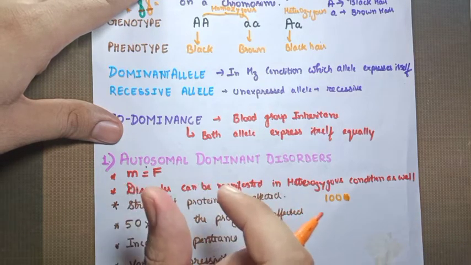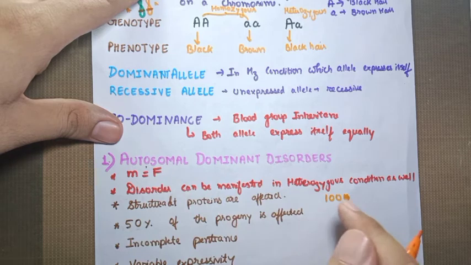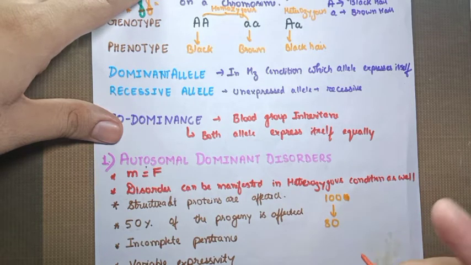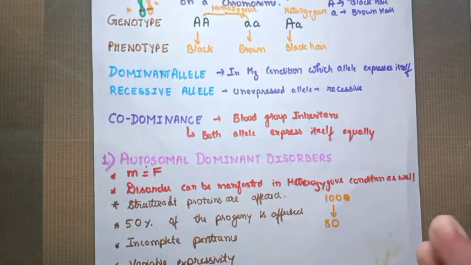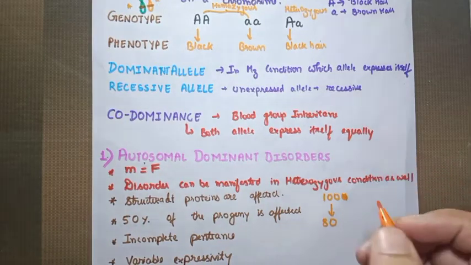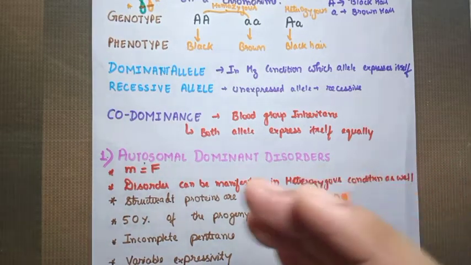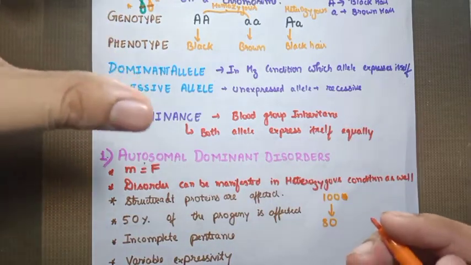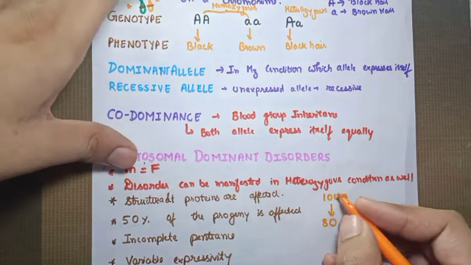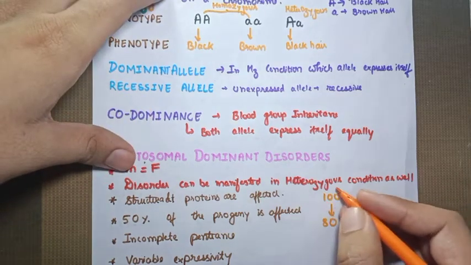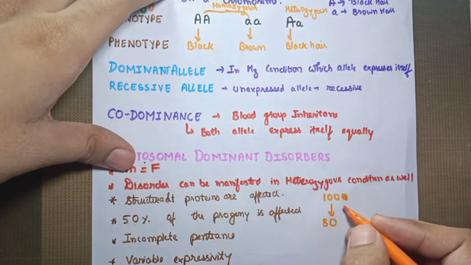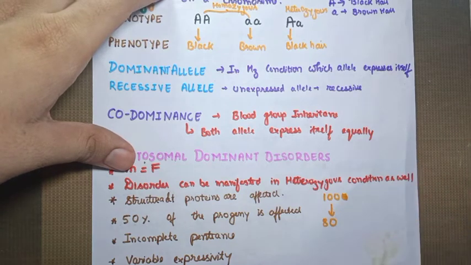That is, there is a genetic change in 100 individuals, but you will find that only, suppose, 80 are showing the symptoms. Only 80 are showing that particular disease. That is called incomplete penetrance, because the disease has not penetrated all the 100 persons or affected all 100%. That's why here the penetrance is incomplete.